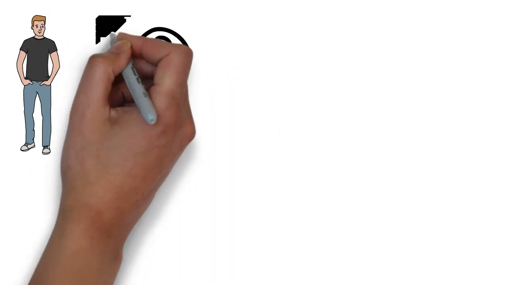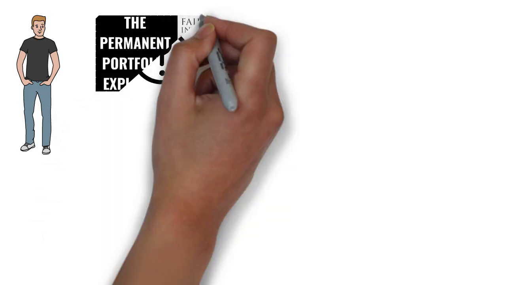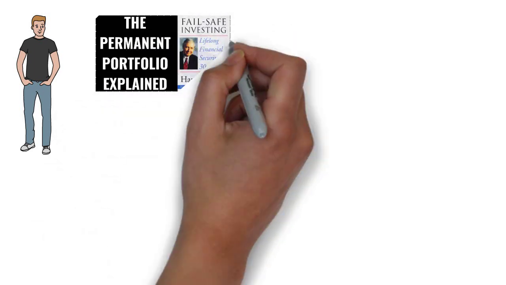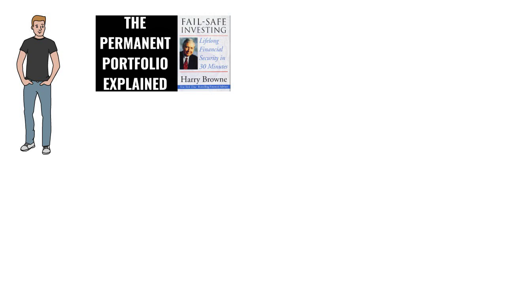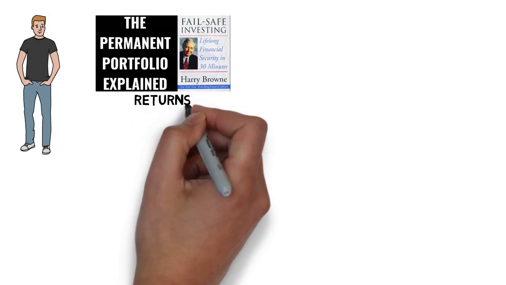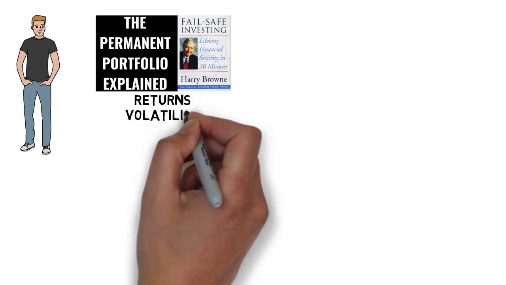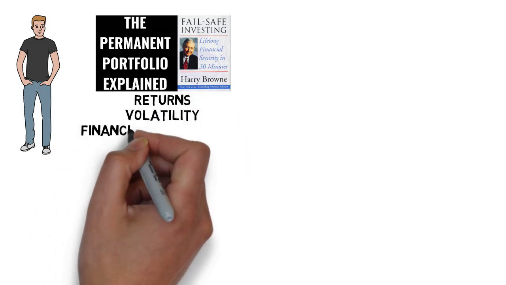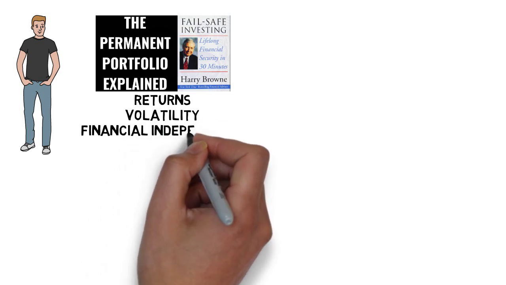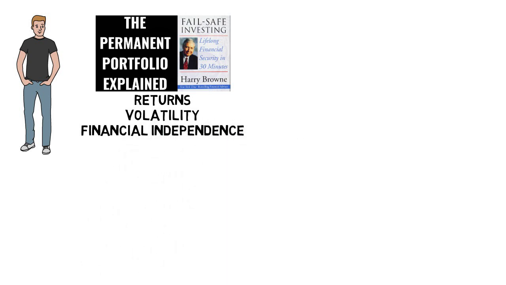Those of you who have been around the channel for a while might have seen my asset allocation and investment strategy series. I've been uploading videos once a month or so, examining a different asset allocation or investing strategy from a bunch of different angles, like how strong its returns have been from as far back in history as I can find complete and reliable data on, to what the volatility and investing experience has been like, and even how well the strategy handles itself in terms of achieving and maintaining financial independence. And it's in that last section that I made a mistake.